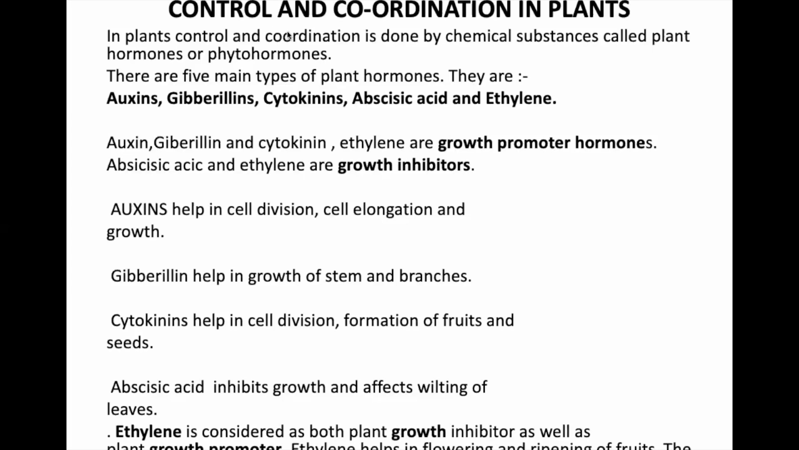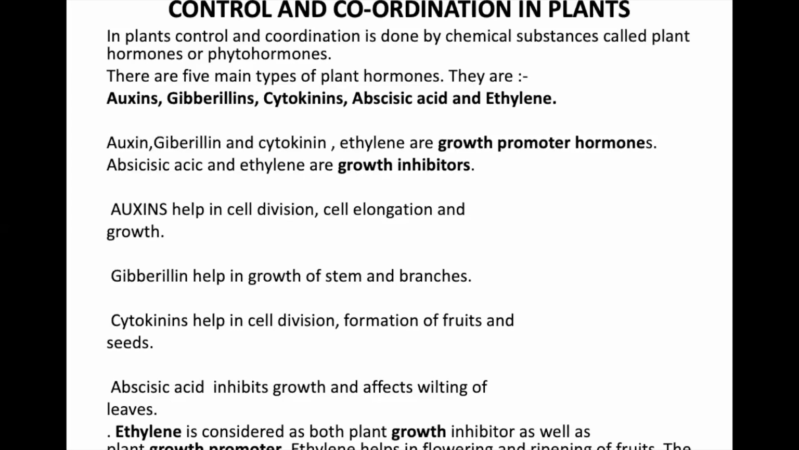Okay, so the growth promoters help in cell division of which parts? The root tip and shoot tip. Auxin is mainly found in the root tips and the shoot tips. And gibberellin is found in the stems for the girth of the plants.